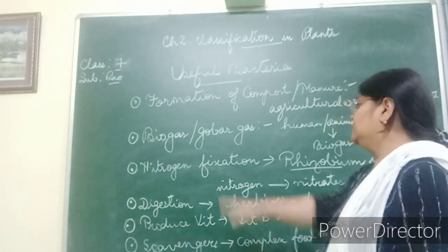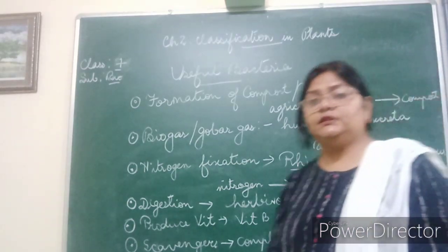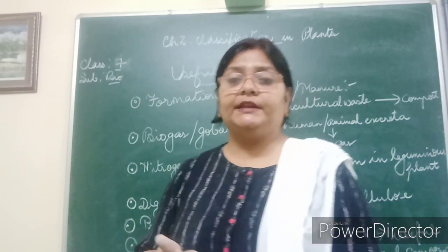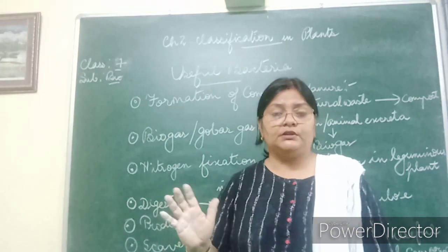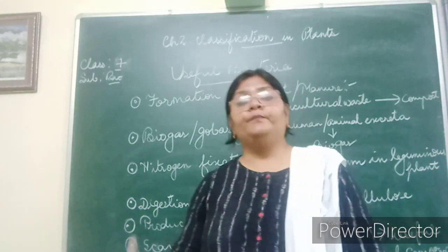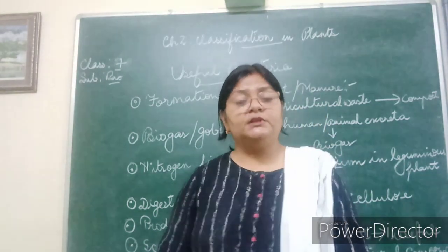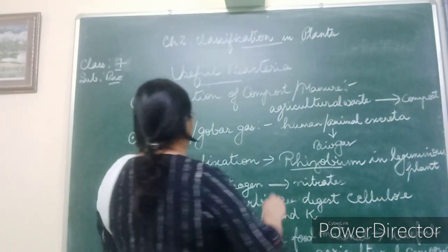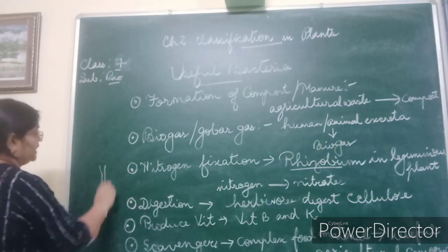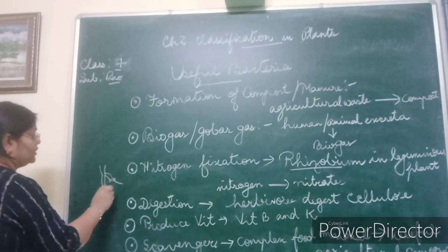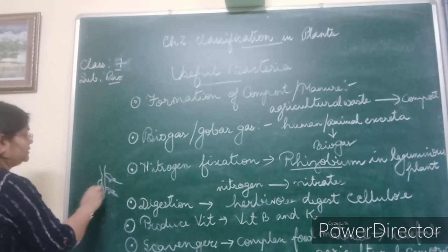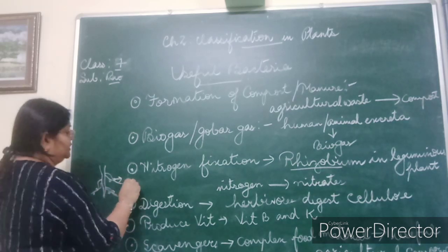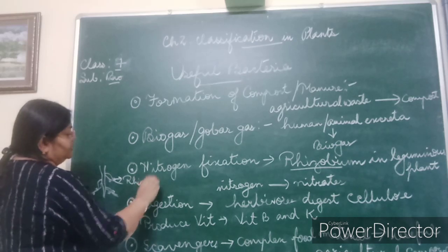Now, nitrogen fixation. The plant needs nitrogen, but it cannot take nitrogen directly from the atmosphere. A lot of nitrogen is there in the atmosphere, but the plant cannot take it as free nitrogen. So, for the nitrogen in the soil, there are leguminous plants like pea or gram which have nodules in their roots. The leguminous plants have small nodules, swellings on their roots. In these root nodules survive the bacteria called rhizobium.